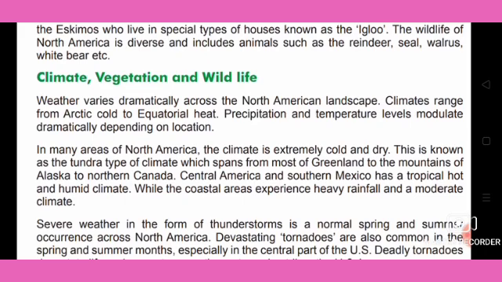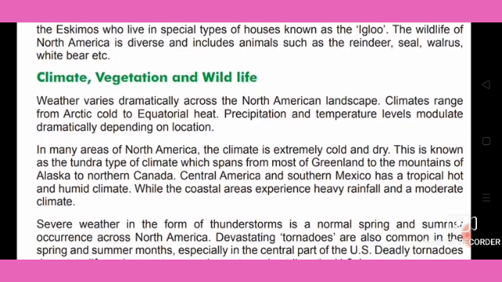So climate also ranges from Arctic cold to equatorial heat. Precipitation and temperature levels modulate dramatically depending on the location. In many areas of North America, the climate is extremely cold and dry.